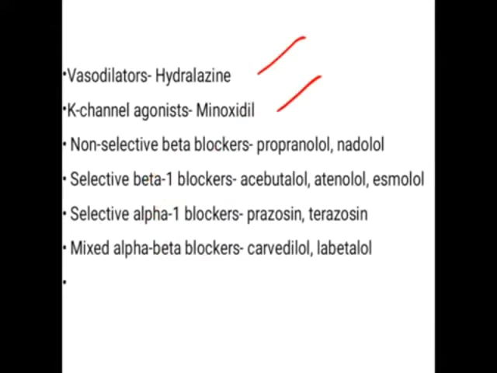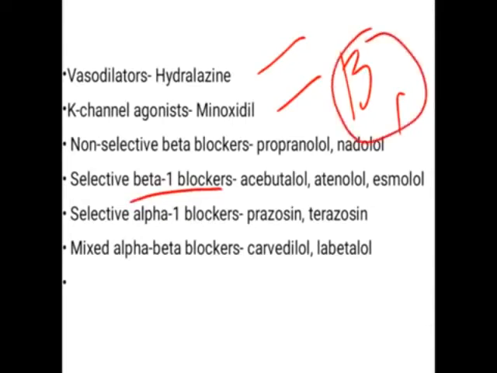So what is the difference between selective, non-selective and mixed? Suppose a drug acts on the beta 1 receptor. It blocks the beta 1 receptor, and it does not act on any alpha receptor or any other beta receptor like beta 2. It acts only on the beta 1 receptor. Then you can say that the drug is a selective beta 1 blocker. So the selective beta 1 blockers only block the beta 1 receptor. They will not block the beta 2 receptor or any alpha receptor.